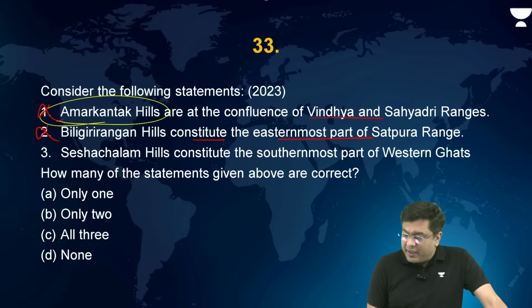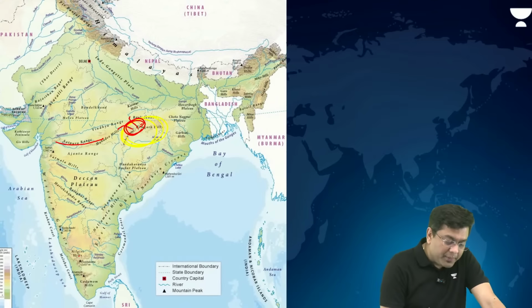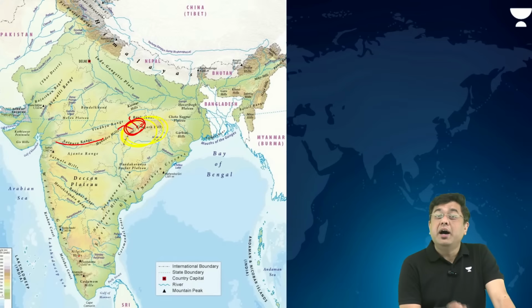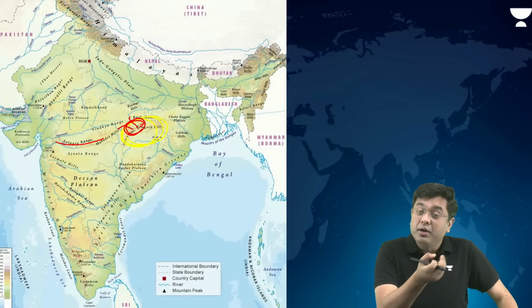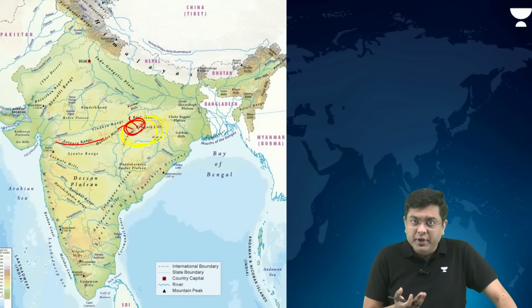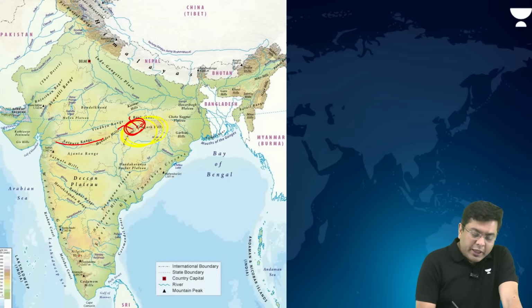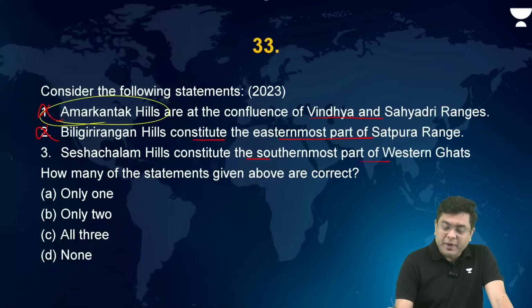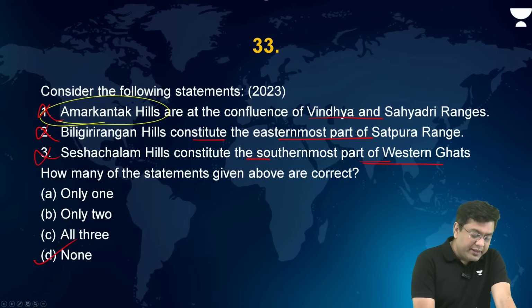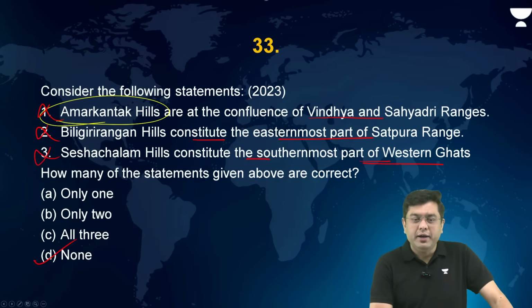Sheshachalam Hills, they end up constituting the southernmost part of the Western Ghats. Sheshachalam Hills, where are they present? Andhra Pradesh, where you have the very famous growth of red sanders. The movie has made it famous. So that is present in the region of Eastern Ghats. Southernmost part of Western Ghats? Incorrect. So the correct answer here is D. That is none of the above.